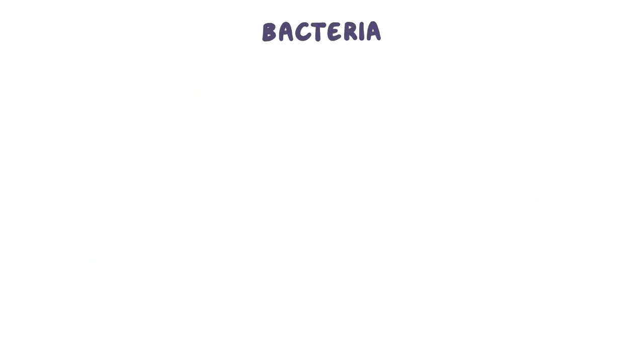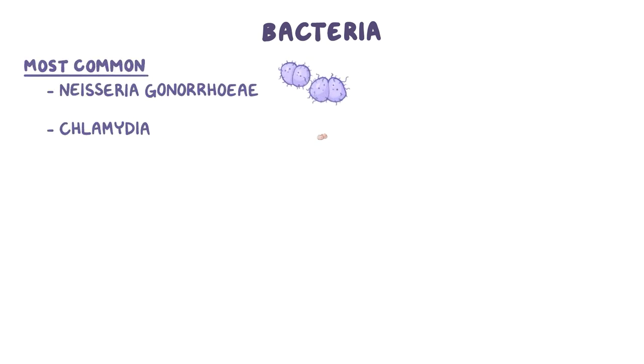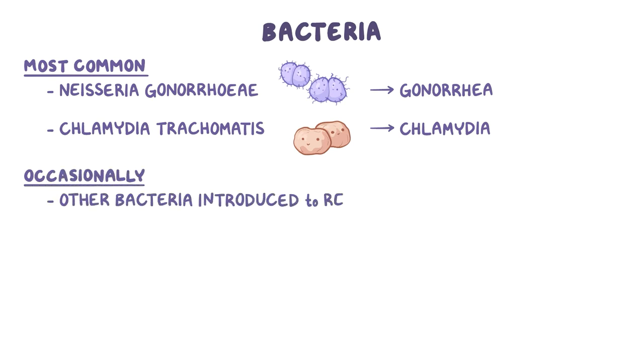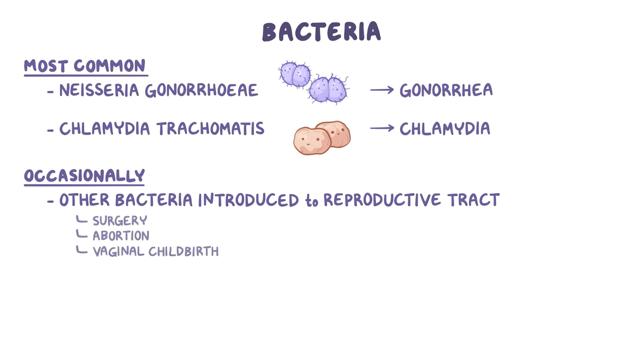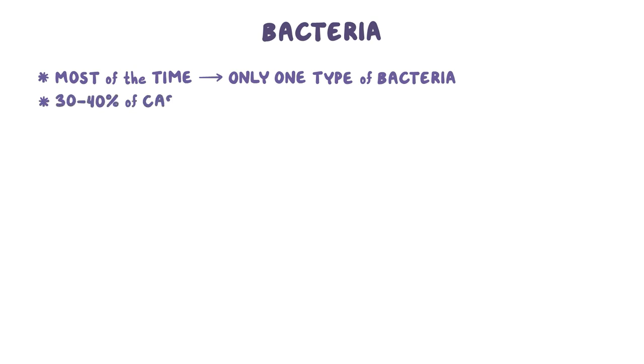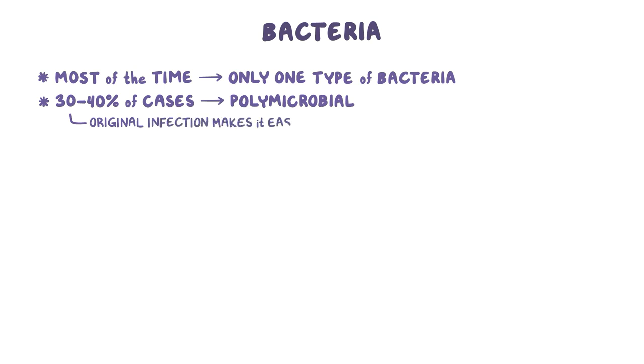There are many different bacteria that are associated with PID, but the most common are Neisseria gonorrhoeae and Chlamydia trachomatis, which are responsible for the sexually transmitted infections gonorrhea and chlamydia. Occasionally, PID can be caused by other forms of bacteria introduced into the reproductive tract by surgery, abortion, or even normal vaginal childbirth. Most of the time, the infection is caused only by one type of bacteria, but in 30 to 40% of cases, it becomes polymicrobial. Essentially, the original infection makes it easier for other bacteria to settle into the reproductive tract.